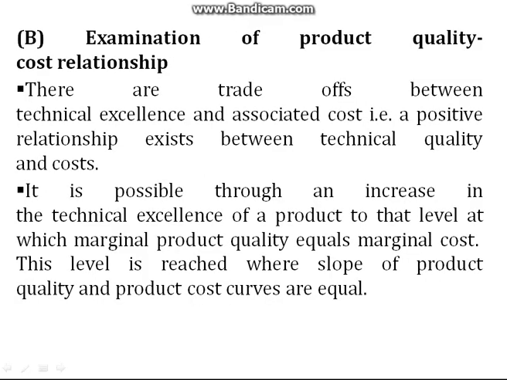B. Examination of product quality and cost relationship. There are trade-offs between technical excellence and associated cost. A positive relationship exists between technical quality and cost. It is possible, through an increase in the technical excellence of the product, to reach that level at which marginal product quality equals marginal cost. This level is reached where the slopes of the product quality and product cost curves are equal.